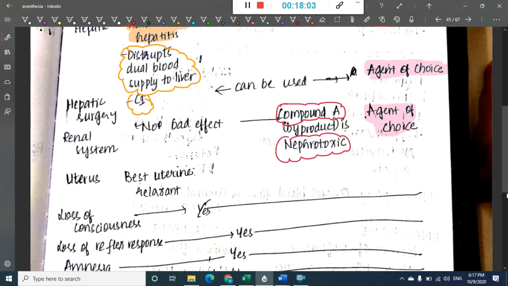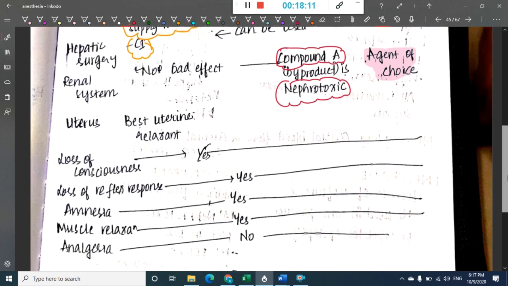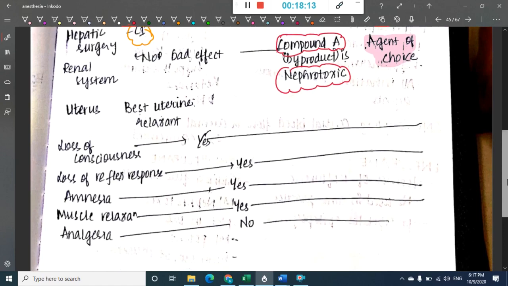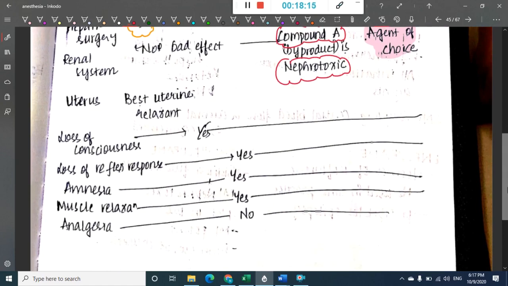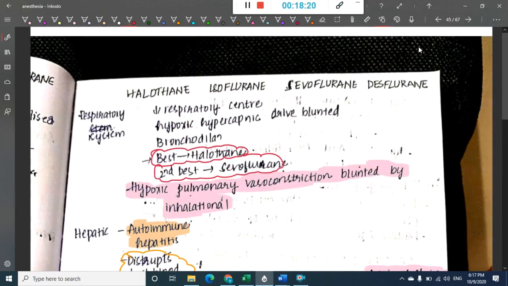Okay, next uterus, all these are better uterine relaxants. So all these will cause loss of consciousness, loss of reflex response. All these will cause amnesia, muscle relaxation, and there is no analgesia. Okay, so this is about the different inhalational agents.